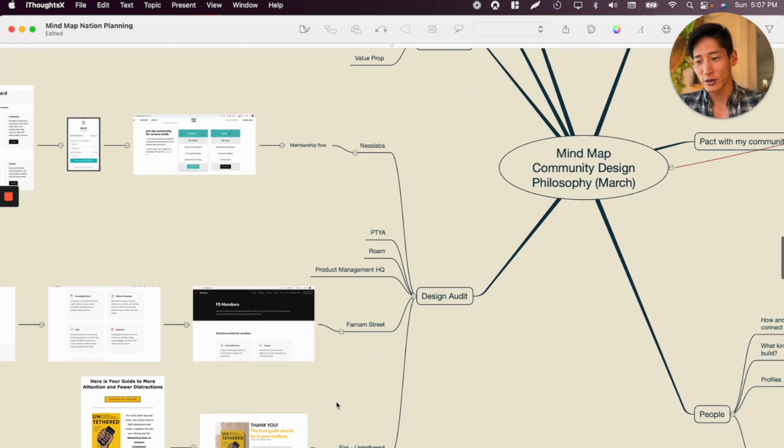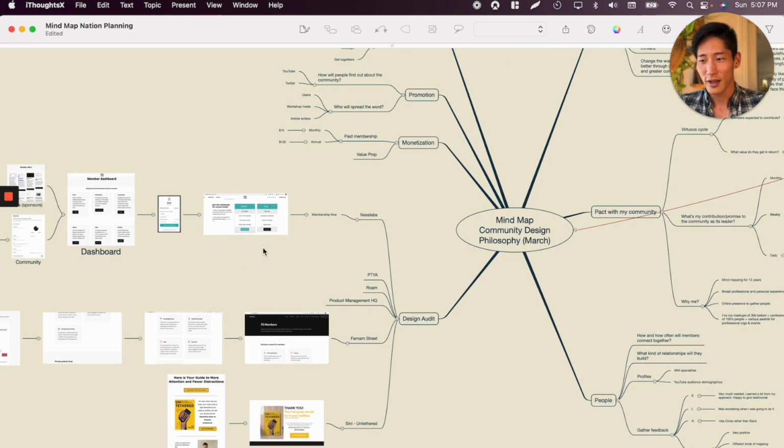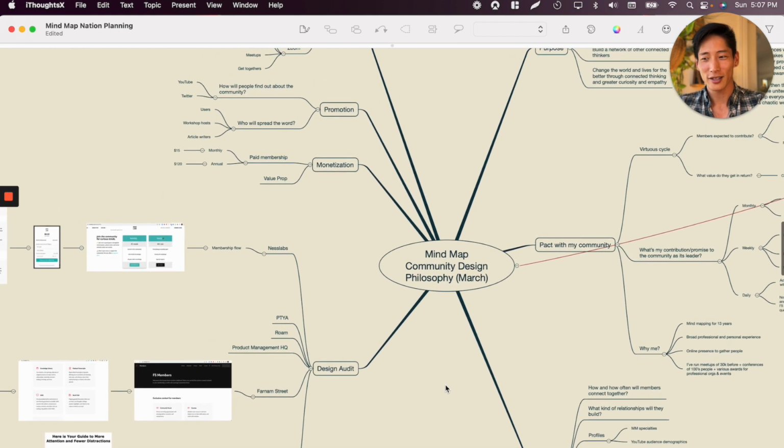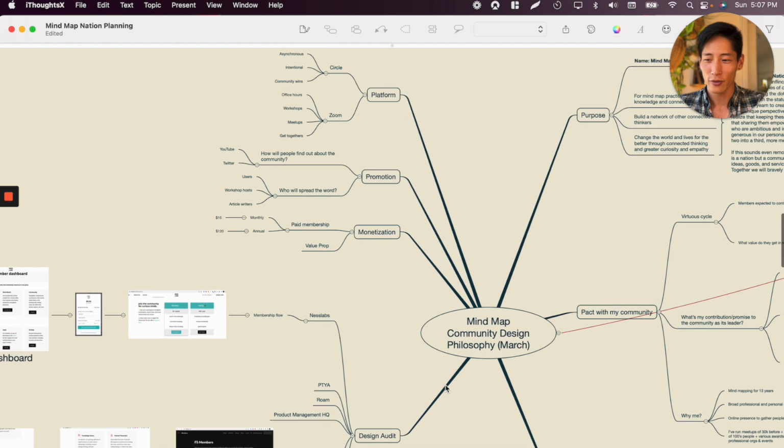So again, these are just screenshots of things that I took, almost like a vibe board of sorts, right? To remind myself, hey, once I do start designing this product, what would I like it to actually look like concretely? Super helpful to have that.